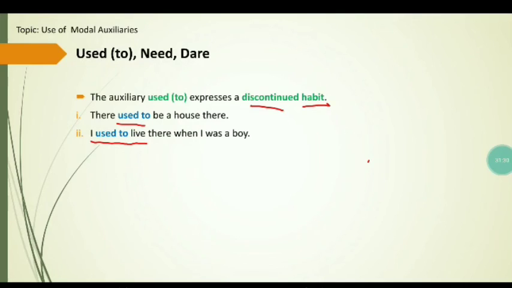We also use such sentences in our daily life. We say that we used to play cricket, we used to go to the university, and we used to go to this very park when we were in school. So used to is used to express a discontinued habit.